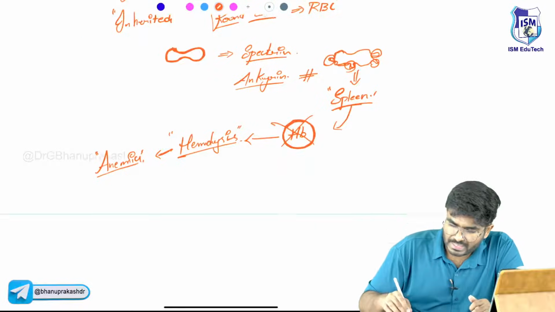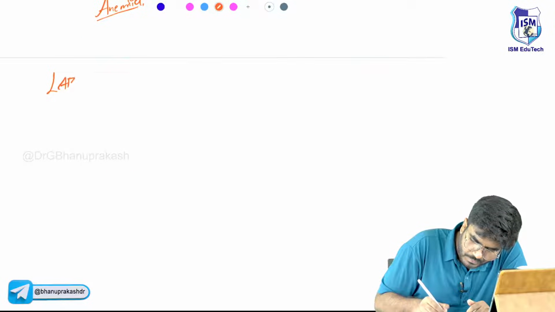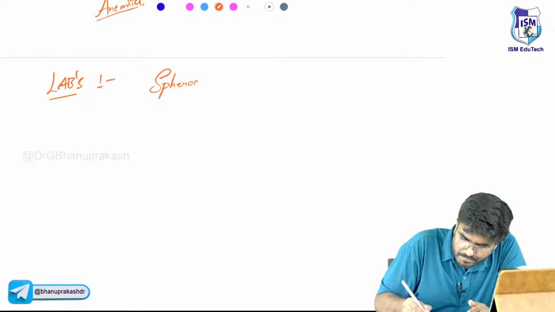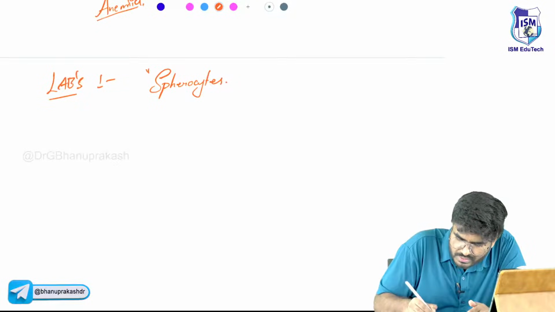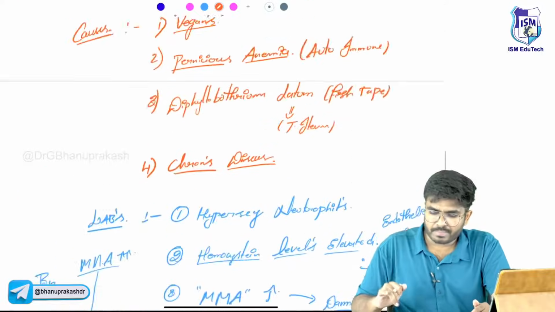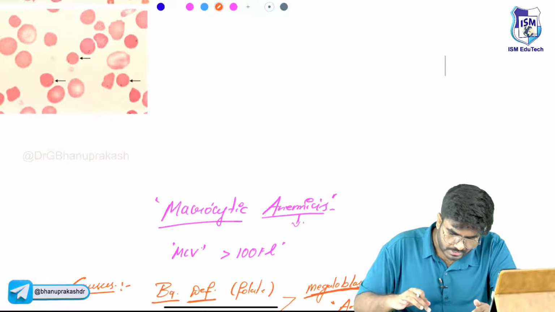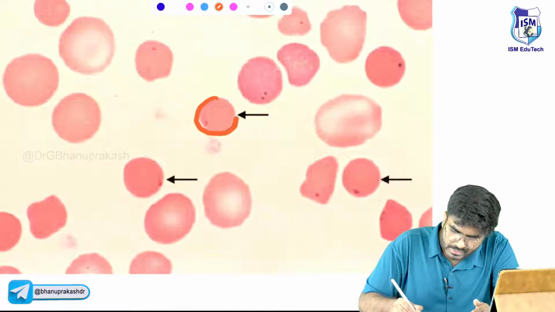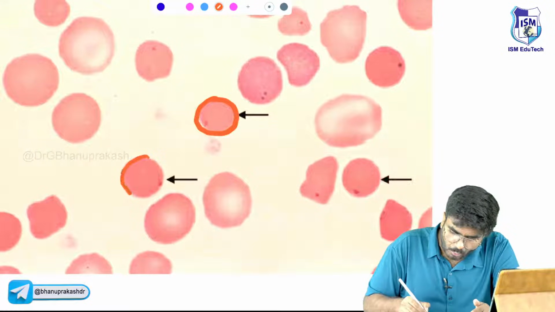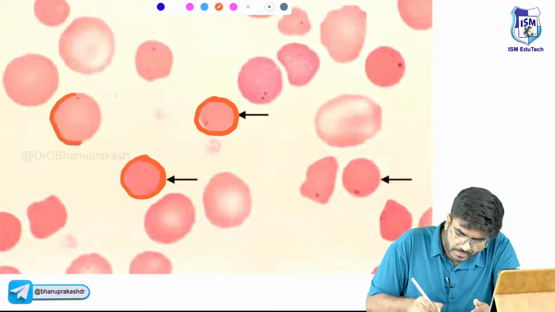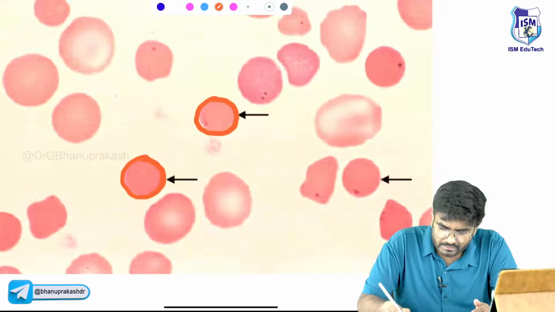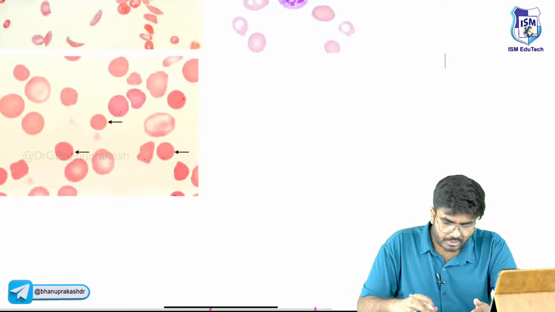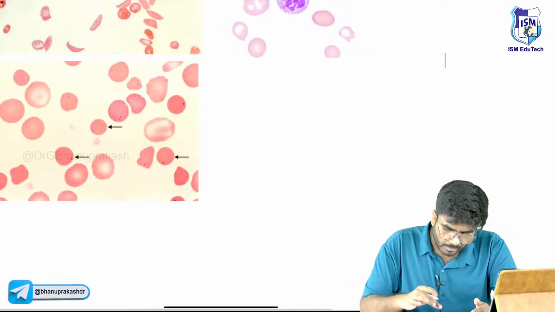Now, what will you see in the labs? First, spherocytes. Spherocytes means round shape RBCs. Let me show you if possible. See here, this is the RBC which is absolutely round in shape. Now, if you are a good student, you can appreciate something. Let me show you. For example, this is a normal RBC.